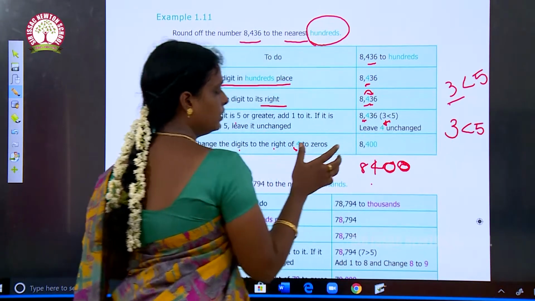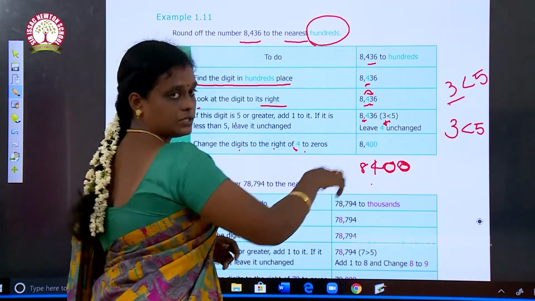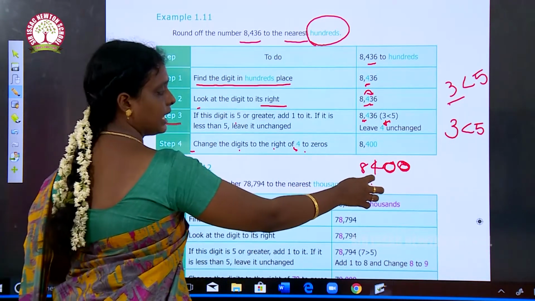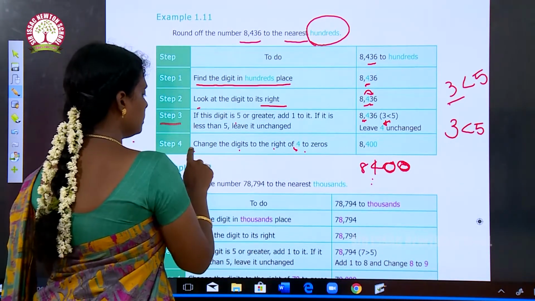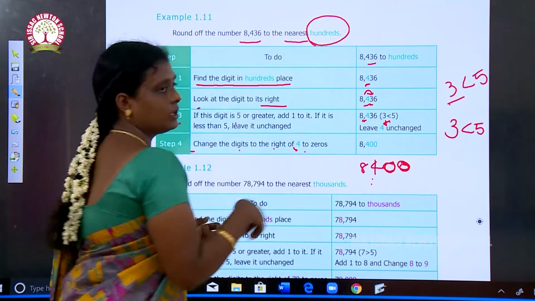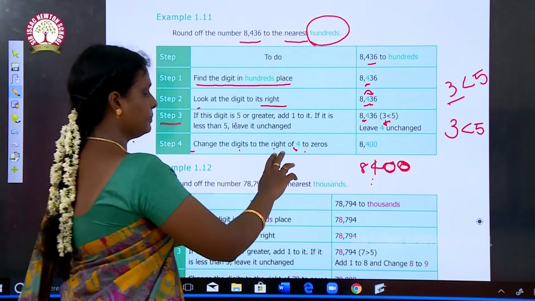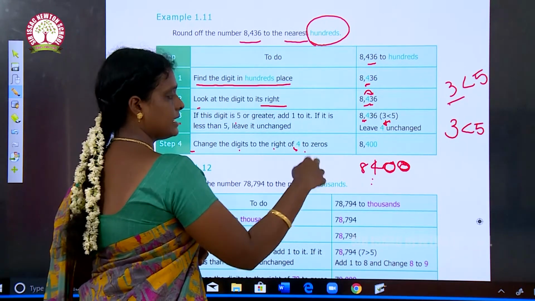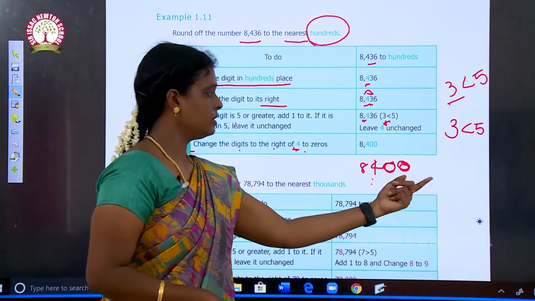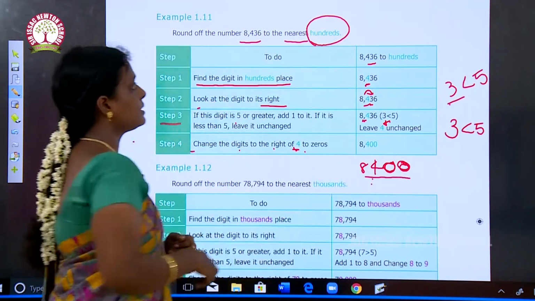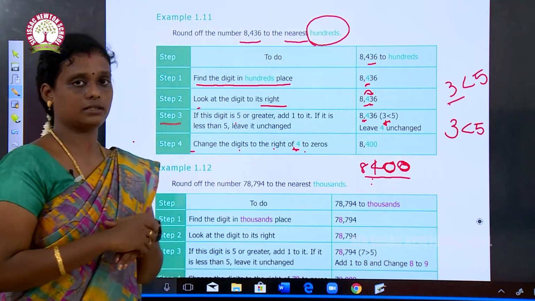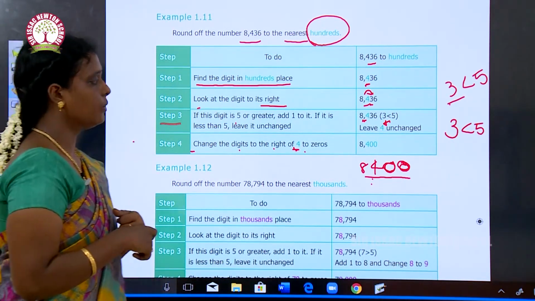So we have to leave this 4 unchanged. So 8, 4, and then 00, we have to change the digits after the 4 to zeros. So the estimated value of 8436 is 8400. Okay. I hope you understood the class.